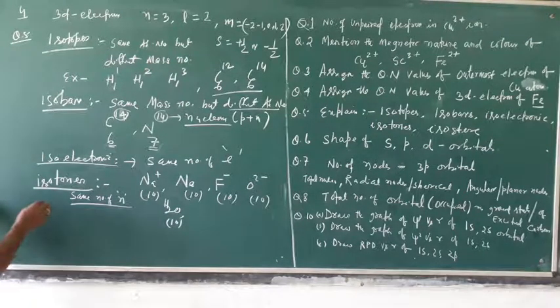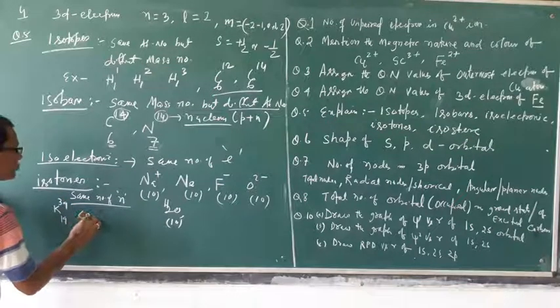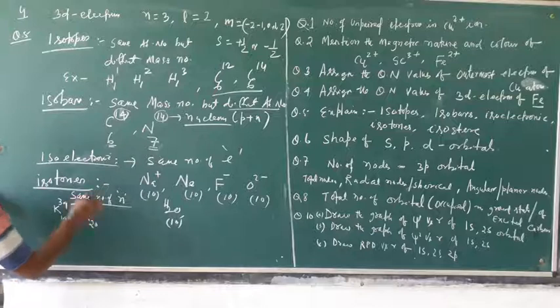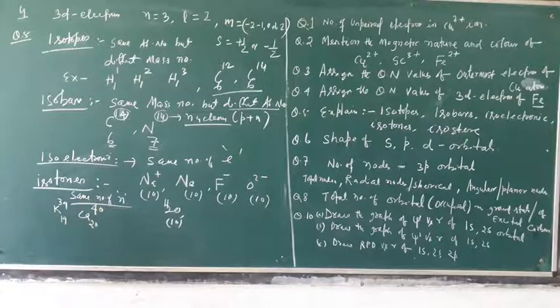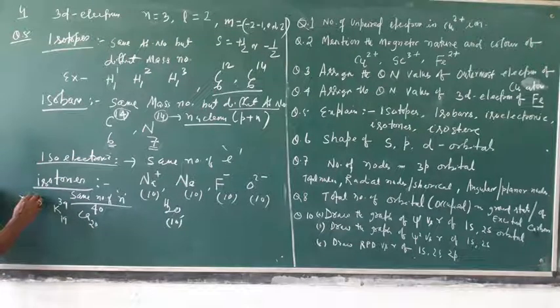Example, suppose potassium 19 39, calcium 20 40. You see these two both have the same number of neutrons. What is the number of neutrons in potassium? 39 minus 19. Here the number of neutrons will be 20.